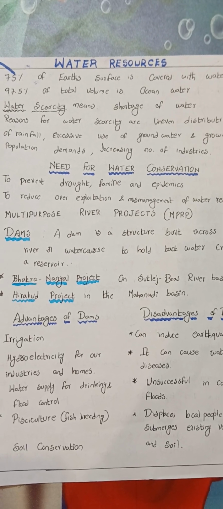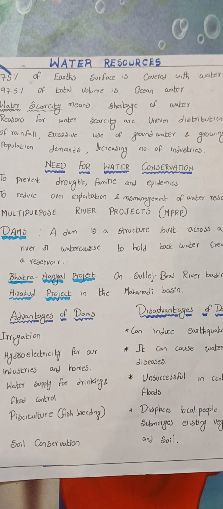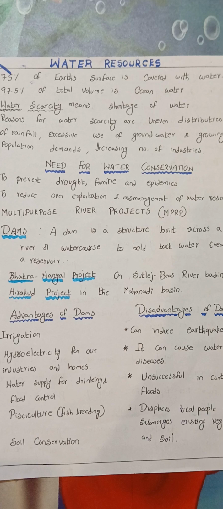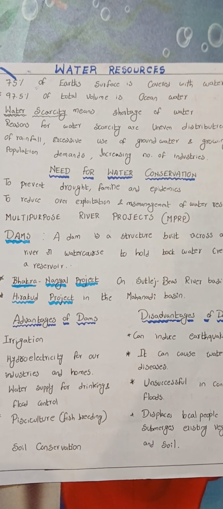Today we will have notes on water resources. 75% of Earth's surface is covered with water. 97.5% of total volume is ocean water. Water scarcity means shortage of water.